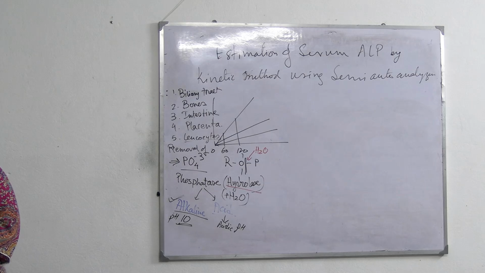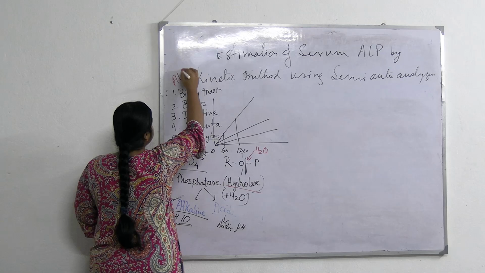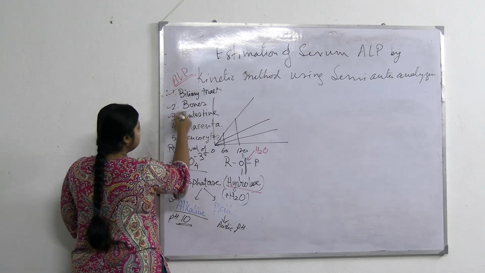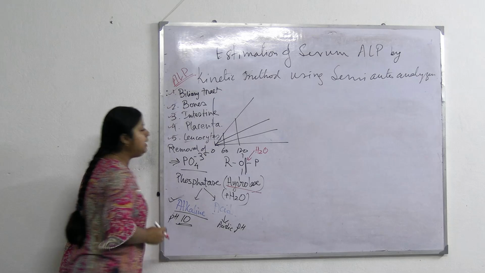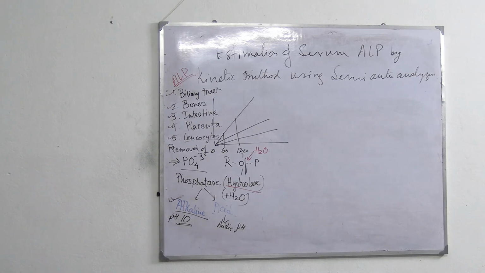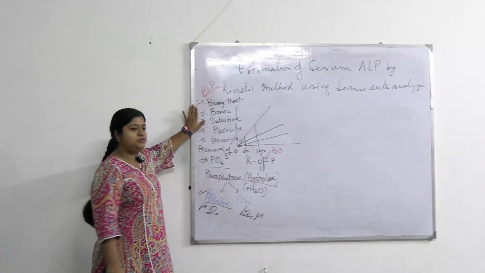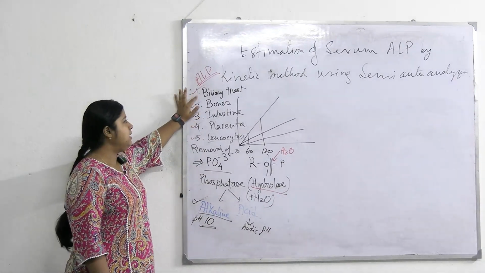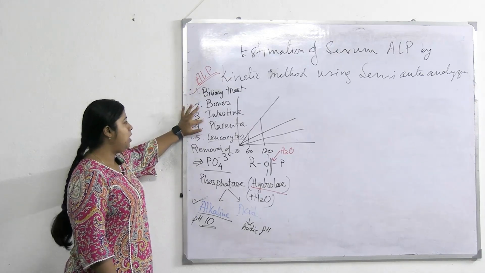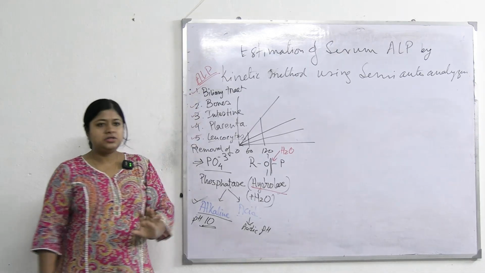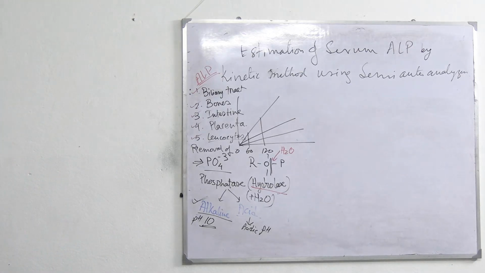So, these five are the commonest sources of alkaline phosphatase: biliary tract, bones, intestinal epithelium, placenta and leukocytes or white blood cells. Clear? So, any increase in alkaline phosphatase concentration, we have to think primarily of these causes. Okay. Anything related to biliary tract or bones or intestine or placenta or leukocyte related disorders or any physiological condition. Clear? Am I clear up to this?